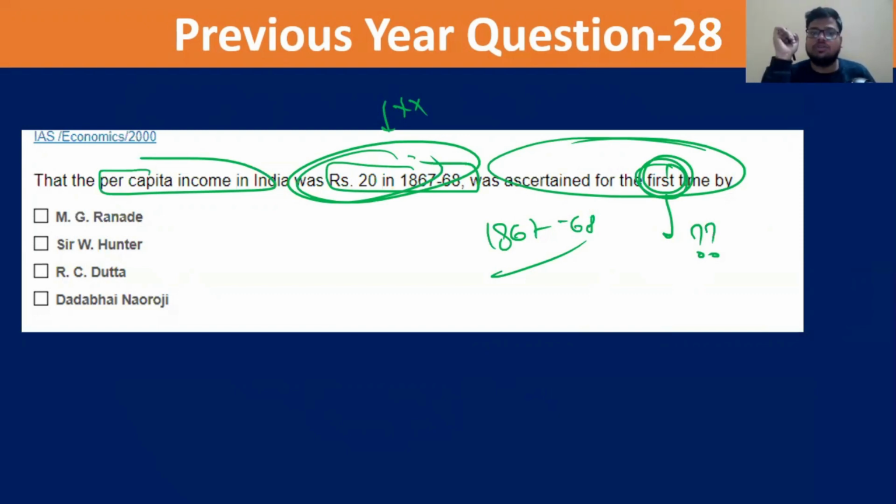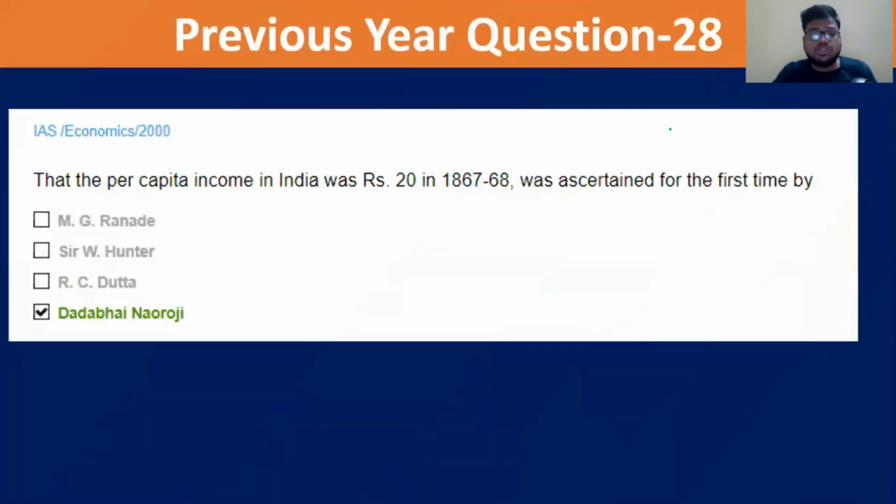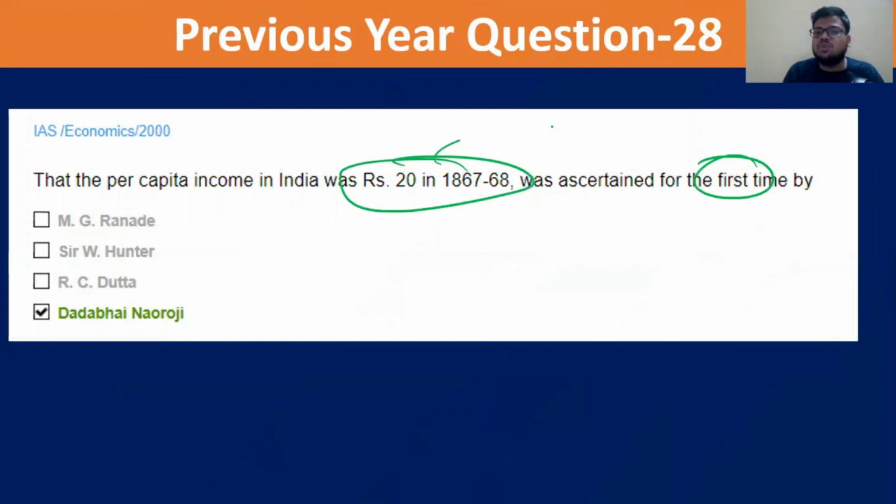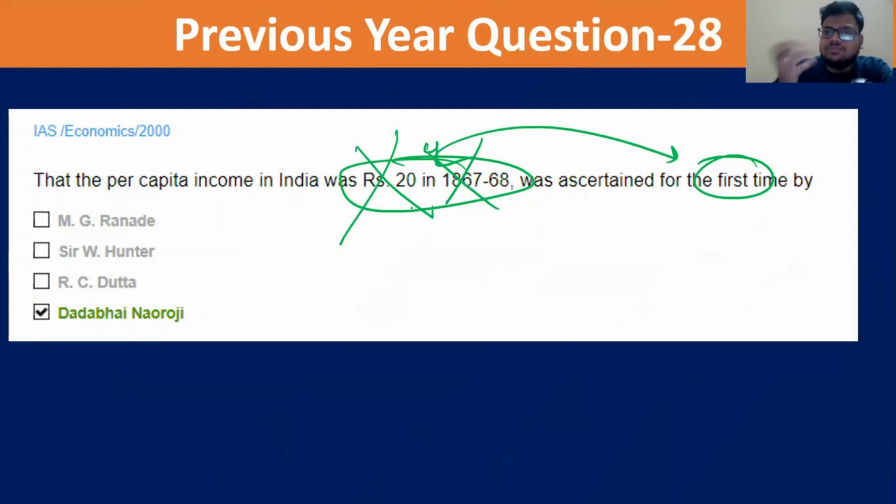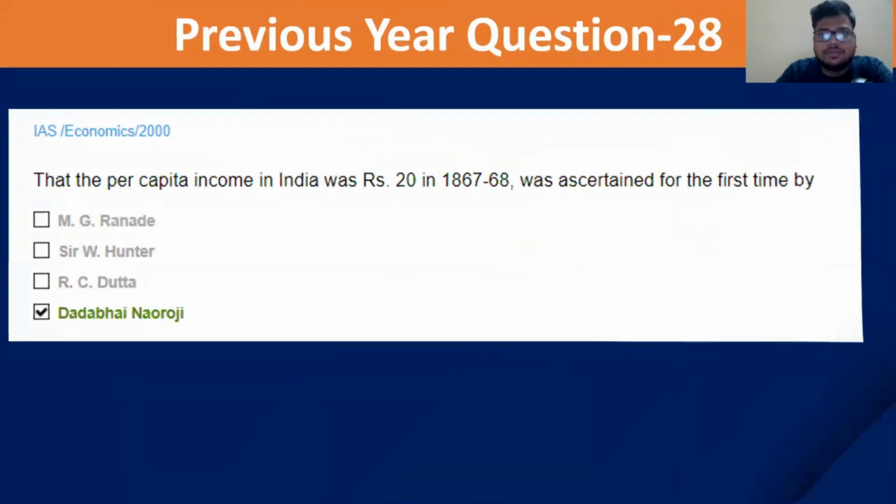No. You can remember the names in the economic theory: M.G. Ranade, R.C. Dutt, Dadabhai Naoroji. These names are given. But remember, there is one phrase, the first time. When you see the first time, this must be Dadabhai Naoroji. So these are the areas with which UPSC plays. You are not supposed to get rattled by these figures, but rather think about this first time.